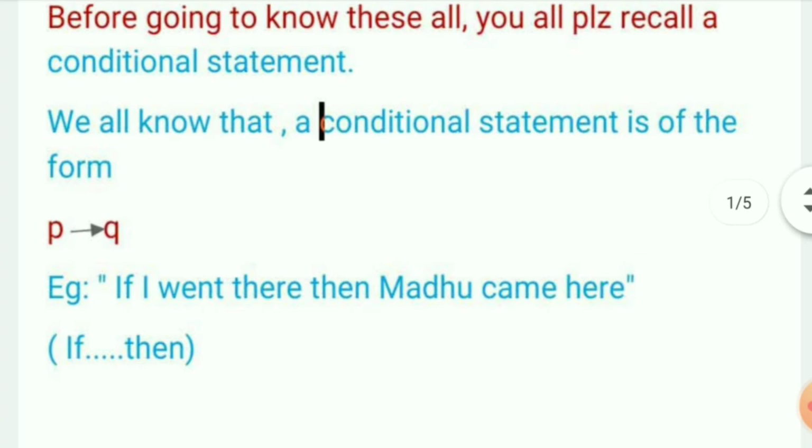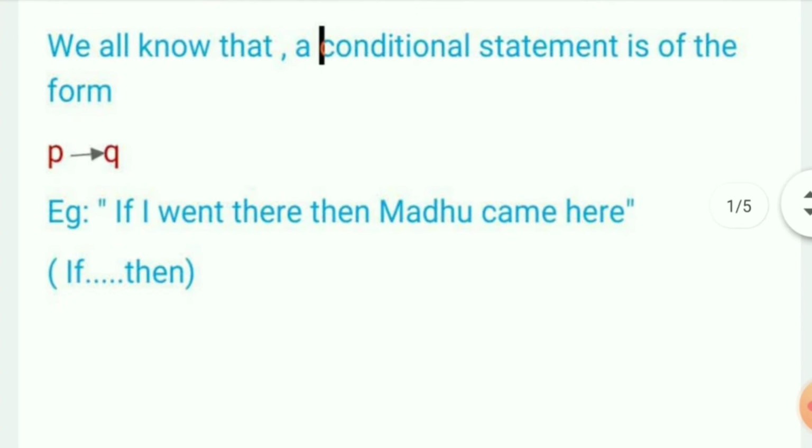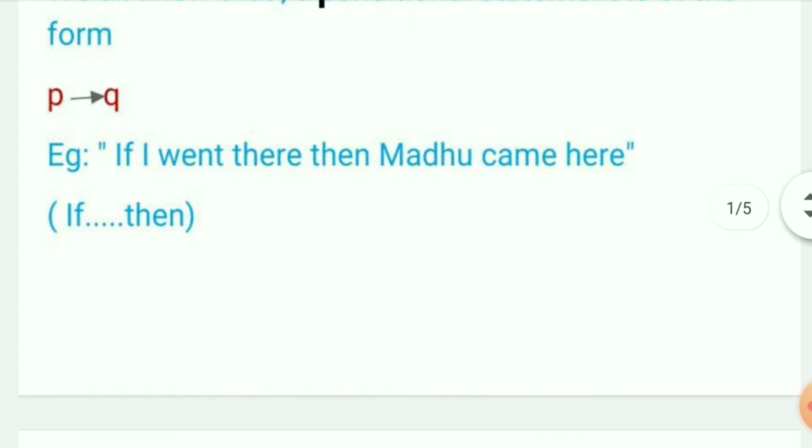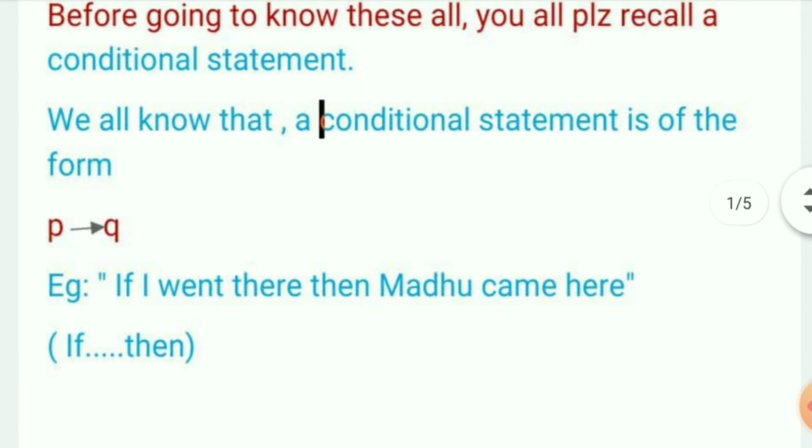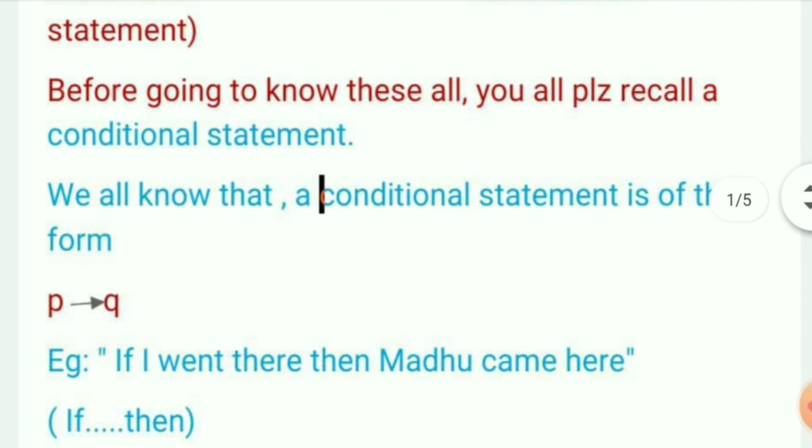We know that a conditional statement is of the form P goes to Q. Example: if I went there, then Madhu came here. Here we are using the terms if-then. If in a question there is an if and in between there is a then, that is said to be a conditional statement. So we can all recall that this is a conditional statement.